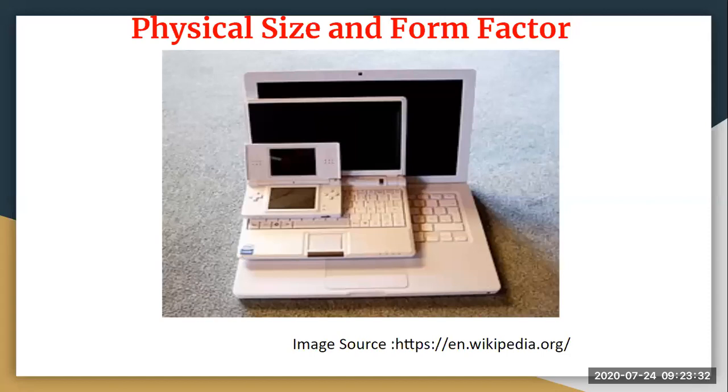Whenever we talk about IoT, the physical form factor is always a standard size, and it is always small, because our intention is to make our devices powerful, and they should be small devices, not big devices. So the physical size and form factor here is always the standard size, and that is mostly small only.